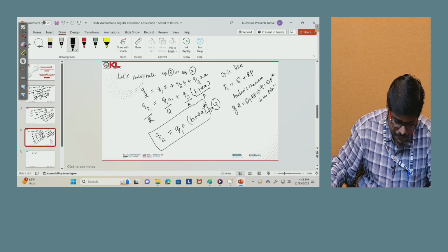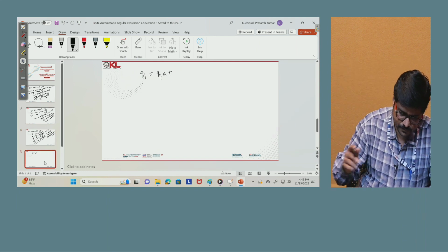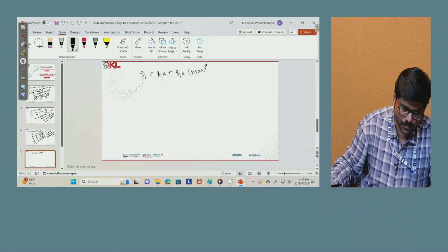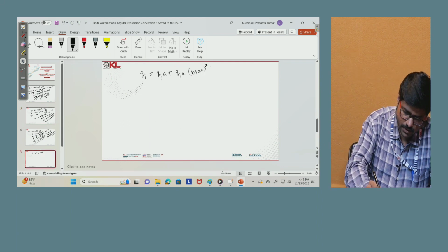Q2 is Q1a into (b plus a) whole star. So Q2 along with b, plus epsilon.